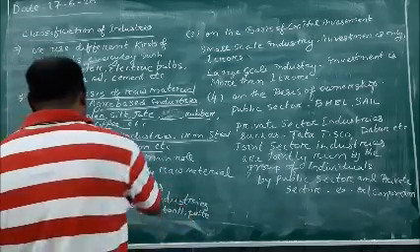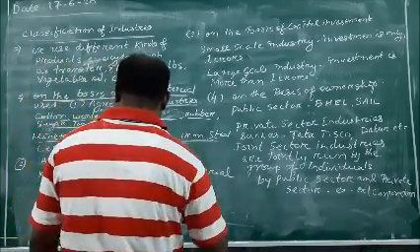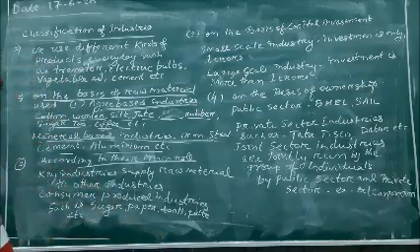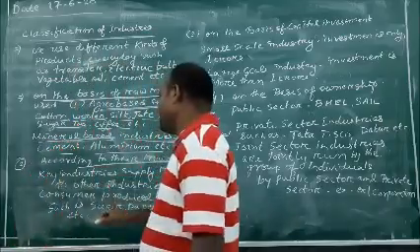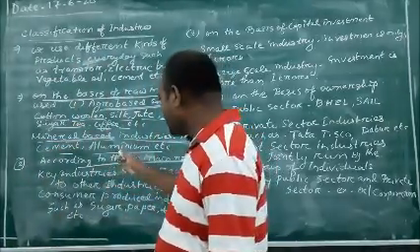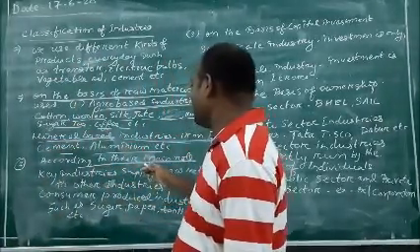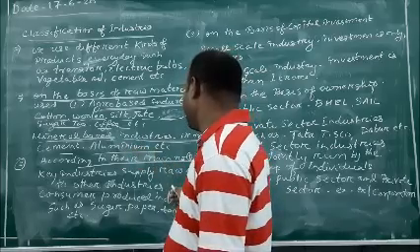Then according to their main role, the industry has been divided into two categories. The first one is key and basic industry.